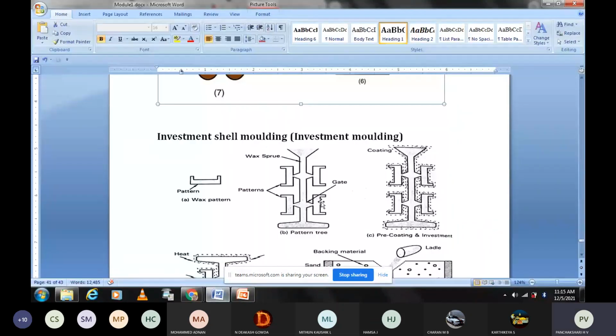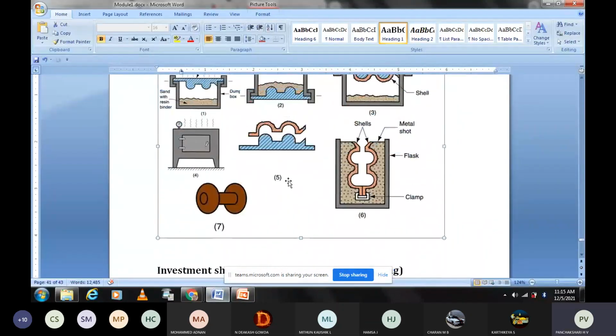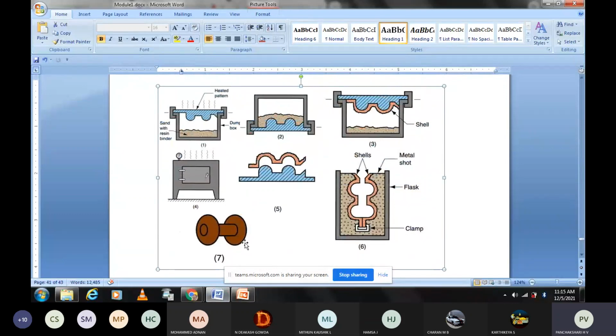By that method, by the method whatever we have seen until now, you need to draw all these 7 diagrams and explain in 2 lines each. If you explain, that is enough. So no much stories. Please do not write paragraph-wise for this type of questions. If you write paragraphs, the evaluators think that you have written some story.